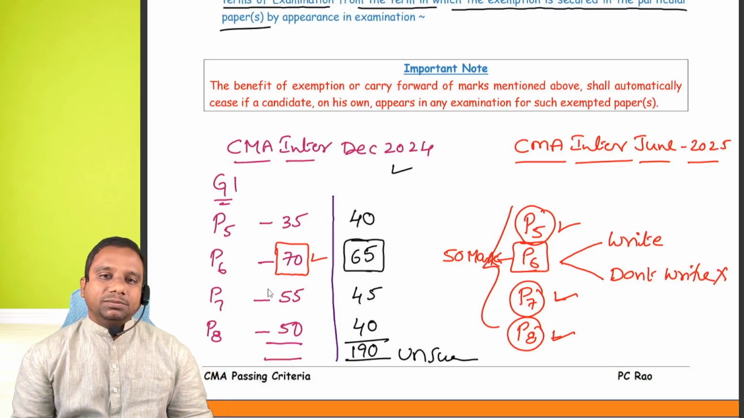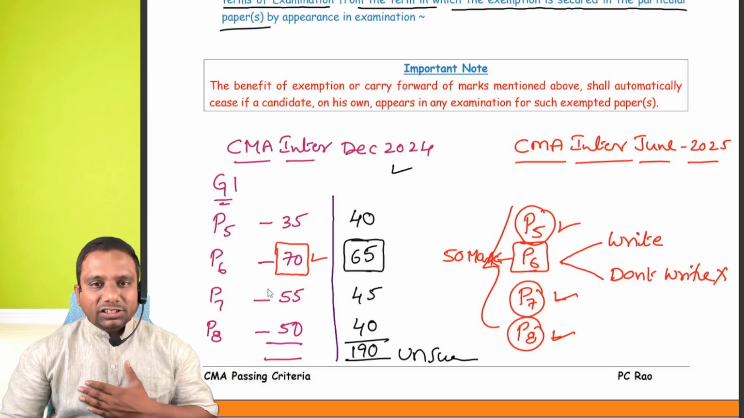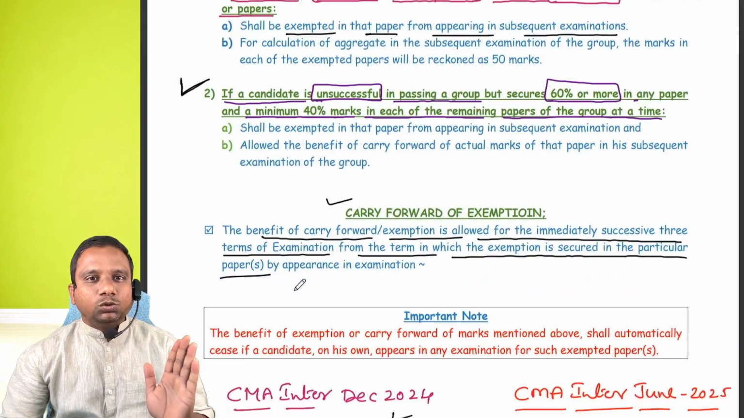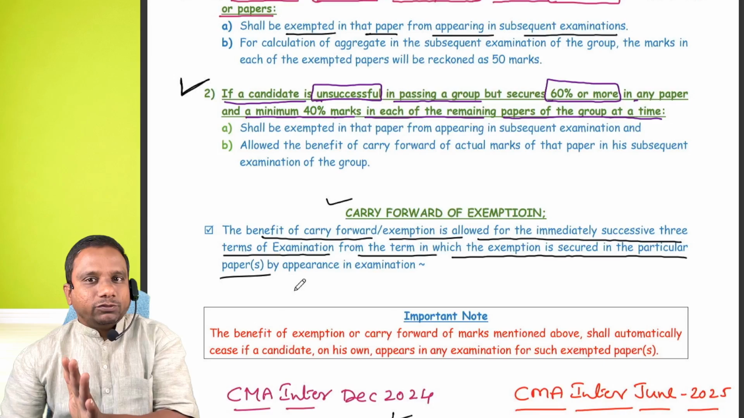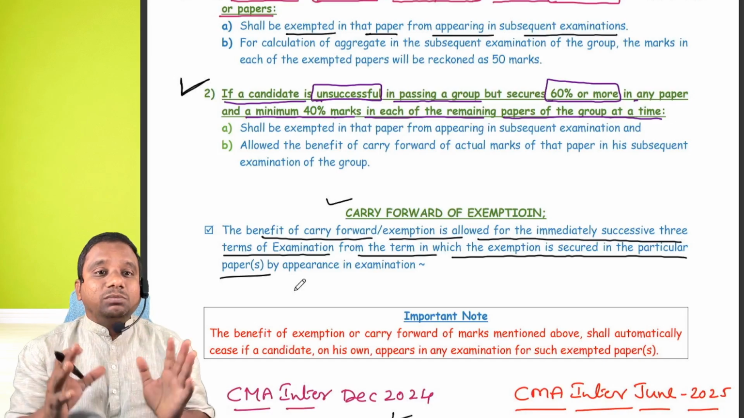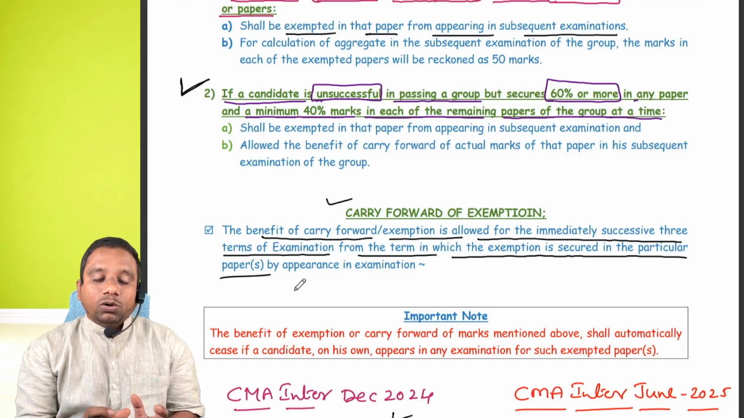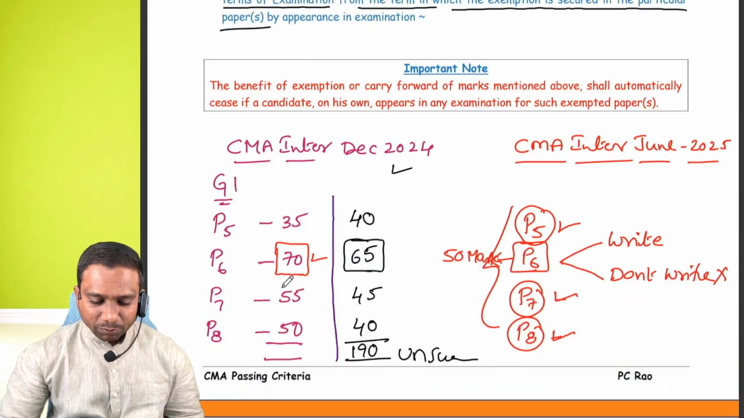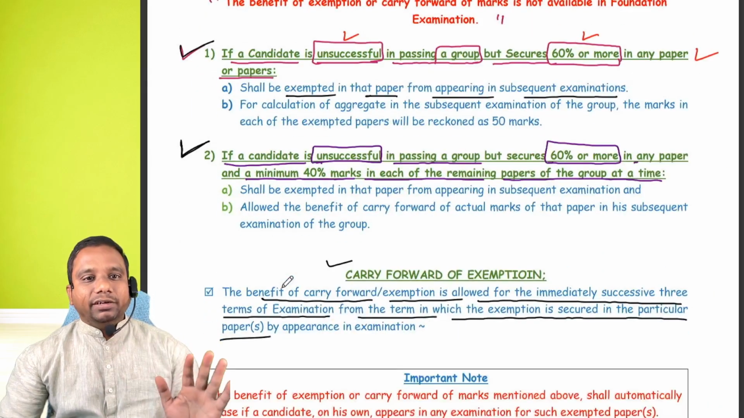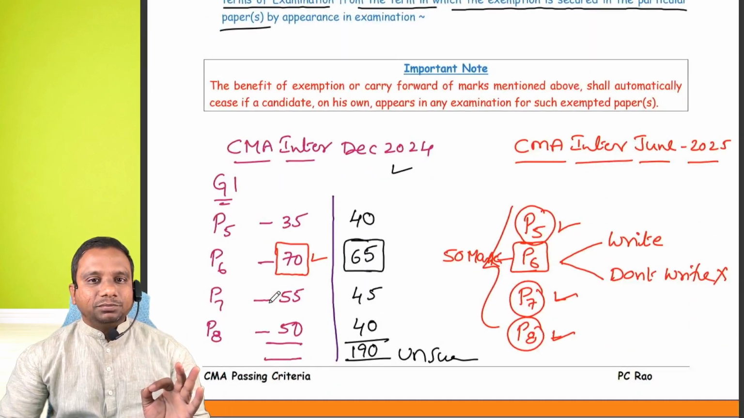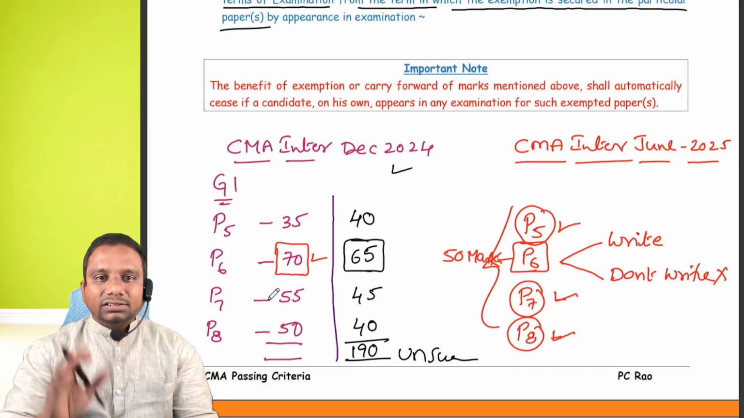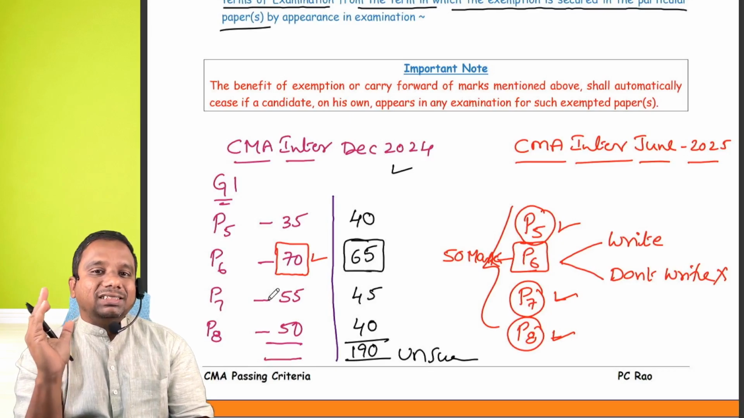Exemption in paper 6. Now tell me, does this student fall in category 2 or category 1? Category 2, sir. Category 2 is what? A candidate is unsuccessful. He has written 4 papers at a time. He secured 40% in each paper but failed in aggregate, but he secured 60% in one paper. In this category, then what is the exemption criteria?